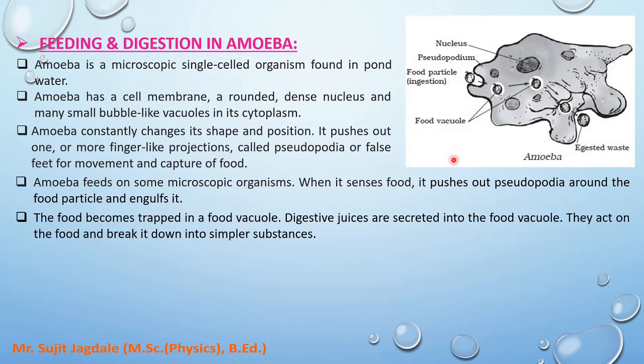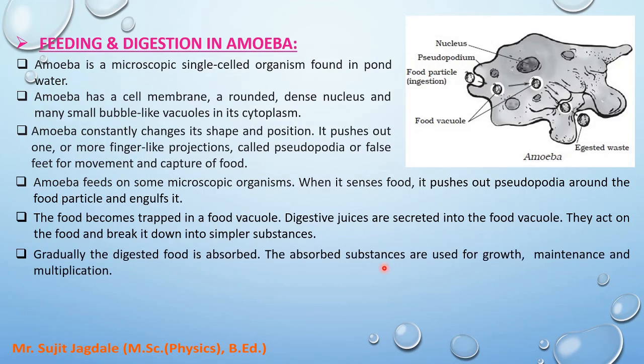Digestive juices are secreted into the food vacuole. They act on the food and break it into simpler substances. So it is the same process as in humans or grass eating animals. Some juices are secreted and they act on the food, and it breaks into simpler substances from the higher or compound substances.